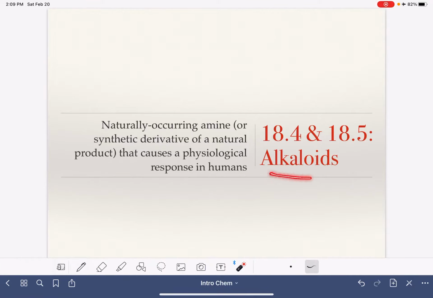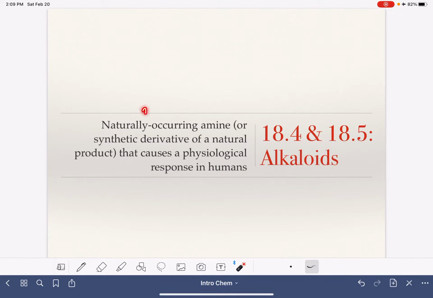In this video, I'm going to be talking about alkaloids. Alkaloids are substances that meet three particular criteria. Number one, it is an amine. An amine is a molecule that has a nitrogen atom with 3 bonds to either hydrogens or carbon atoms, some variety of hydrogens and carbons.